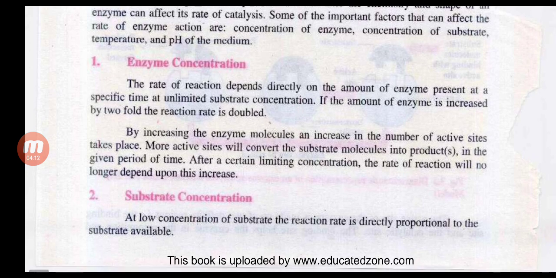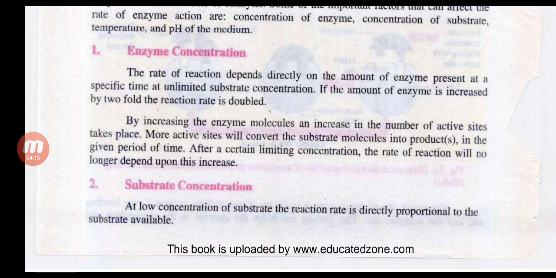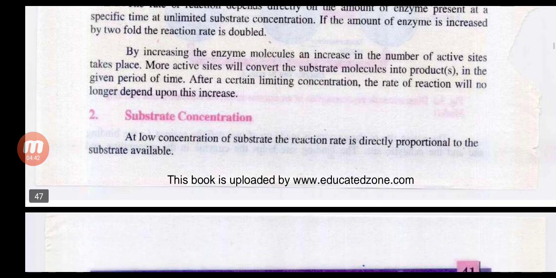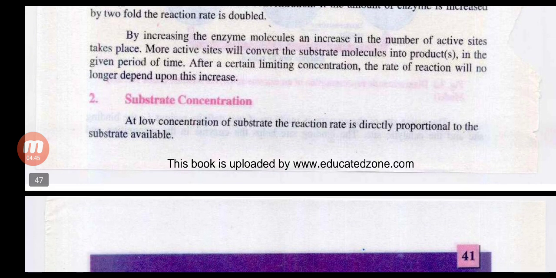Number one, enzyme concentration. The rate of reaction depends directly on the amount of enzyme present at a specific time at unlimited substrate concentration. If the amount of enzyme is increased by twofold, the reaction rate is doubled. By increasing the enzyme molecules, an increase in the number of active sites takes place. More active sites will convert the substrate molecules into products in the given period of time. After a certain limiting concentration, the rate of reaction will no longer depend upon this increase.